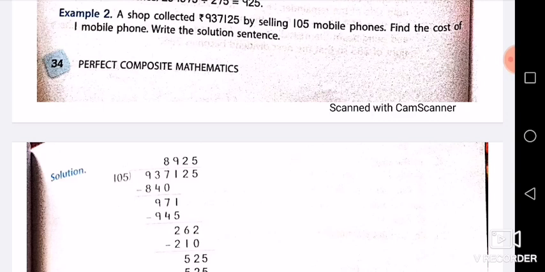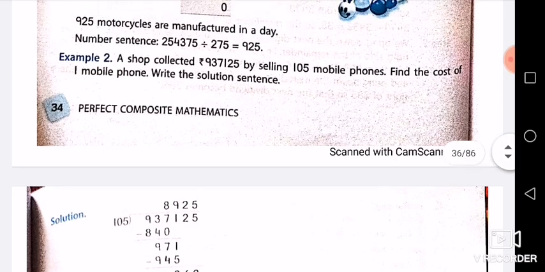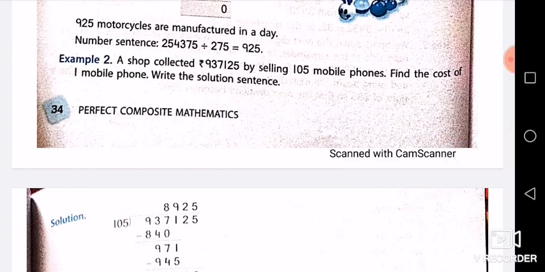Actually beta, division is just the opposite of multiplication. In multiplication we take the concept of one and many, but in division we will take the concept of many and one. As you can see in this example, the cost of 105 mobile phones has been given, and you are supposed to find the cost of one mobile phone. So what you will do, you will write this simple sentence: cost of 105 mobile phones is equal to rupees 9,37,125.